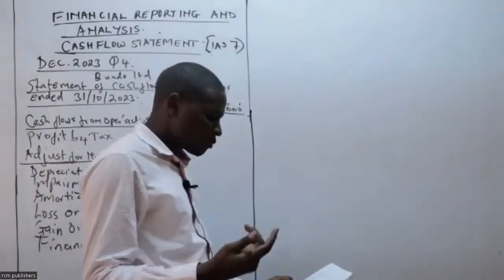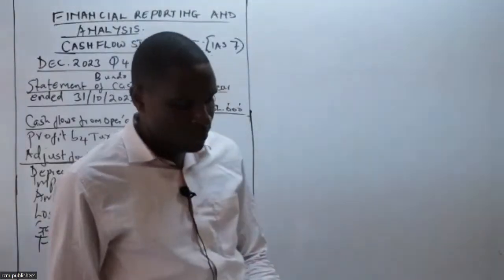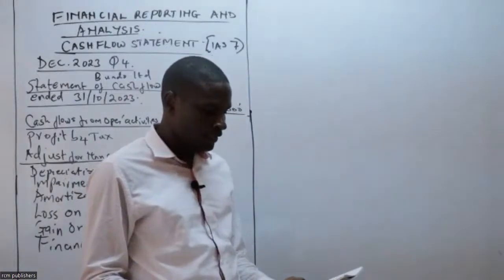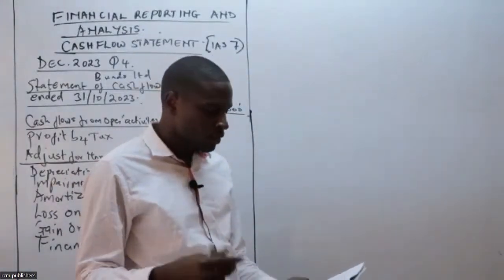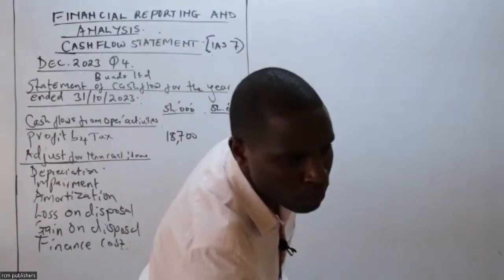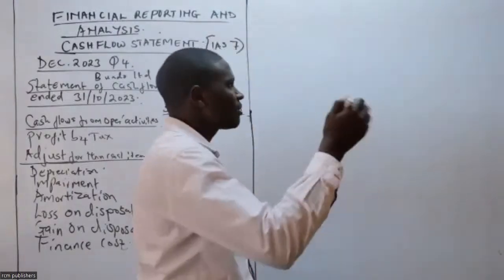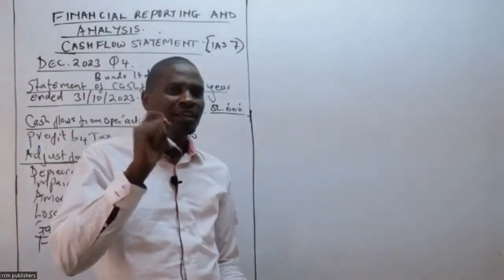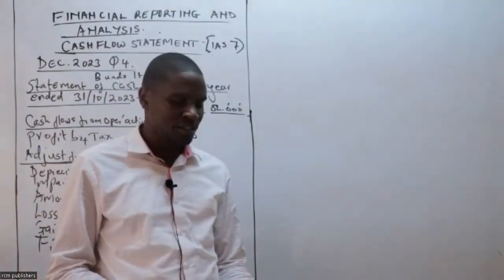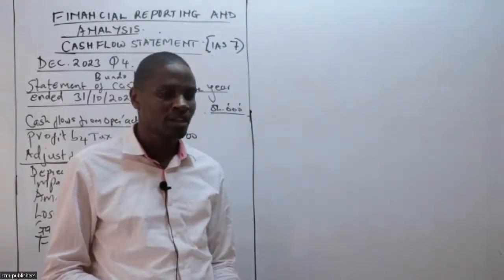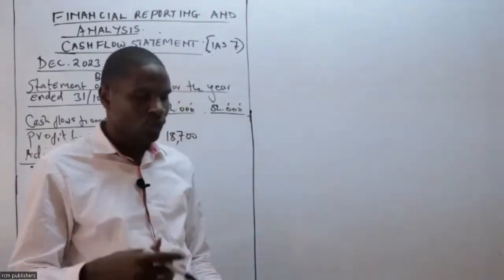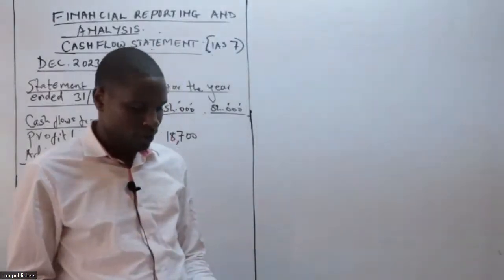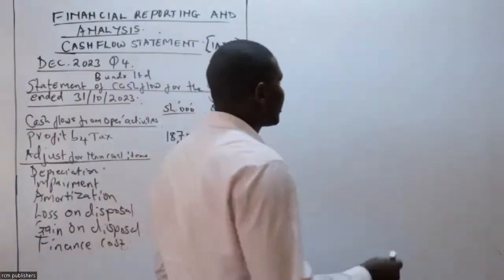The property, plant, and equipment was made up as follows. So we can see cost or valuation, and we have accumulated depreciation. We also have the carrying amount. So we say that the carrying amount is the same as net book value. So in the case that we want to determine the depreciation, we need to know which method to use. We can use the cost method, or we can use the carrying amount or the net book value method.